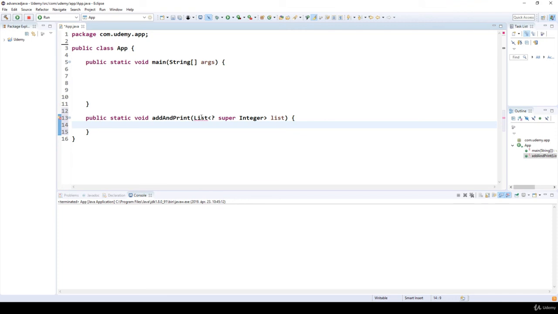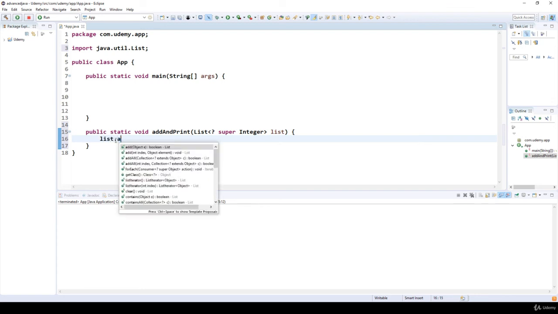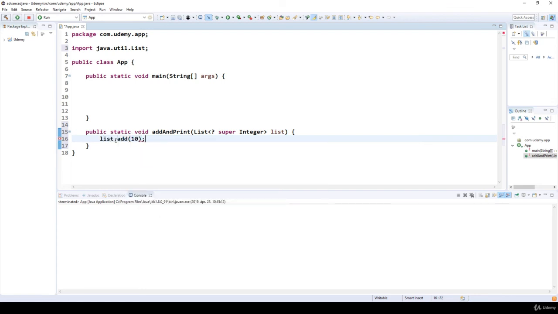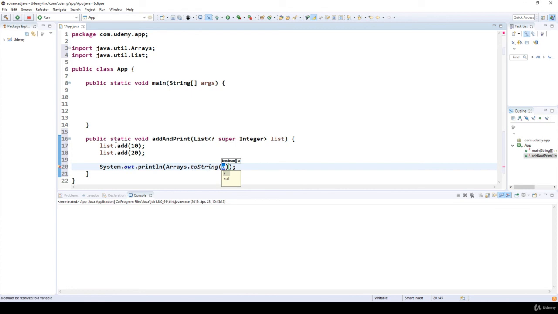Of course, we have to import the java.util.List interface, and here we can add to the list, we add 10, then we add 20, and then we print out. So Arrays.toString and list.toArray. This is how we can print out an ArrayList.